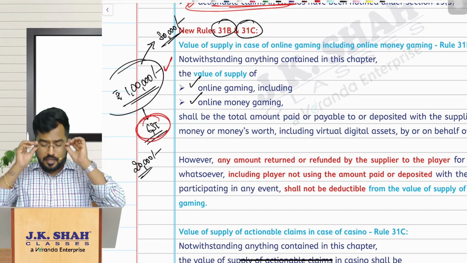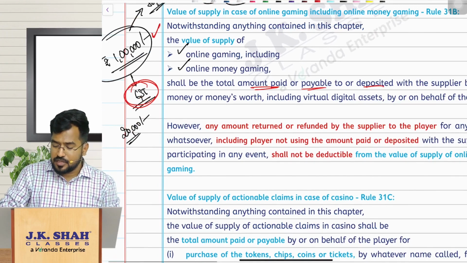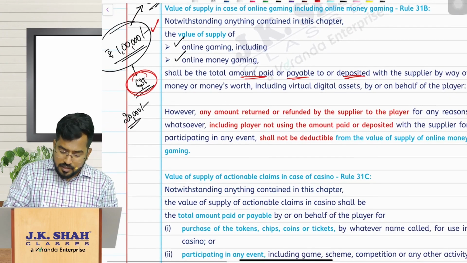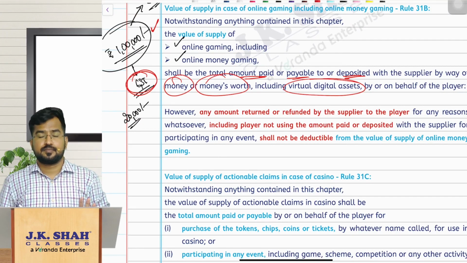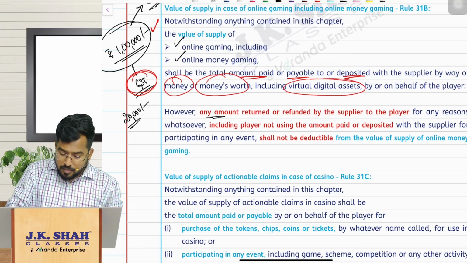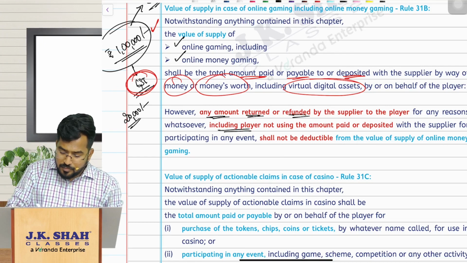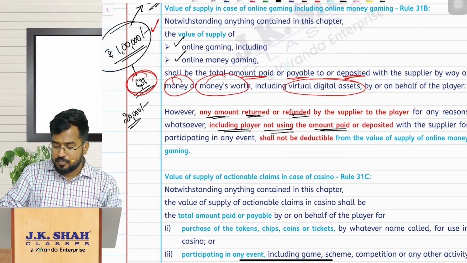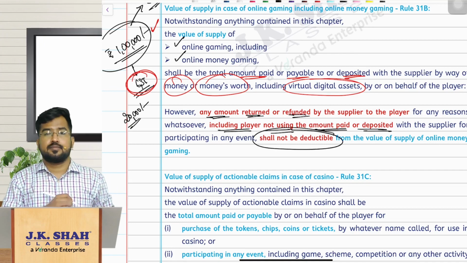So the value is simply nothing but the amount paid or payable or deposited with the supplier, including money or money's worth, even virtual digital assets. That shall be the value, and any amount returned or refunded, including the player not using that amount paid or deposited, shall not be deducted. That is the interesting thing.